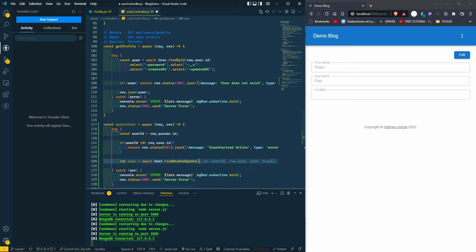What we're going to do is we're going to pass the ID. We're going to pass the userId. Okay, and then we're going to pass the req.body. And then this right here is an option. It's going to return new. So it's going to return the updated version. Okay.